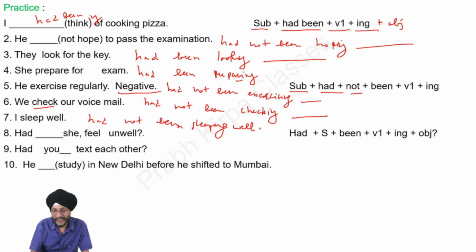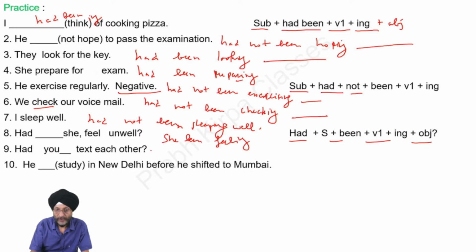As a question mark has been put at the end of the sentence. Had she been feeling unwell? Here is the formation of this sentence. Had followed by subject, then been, first form of the verb plus ing plus object.